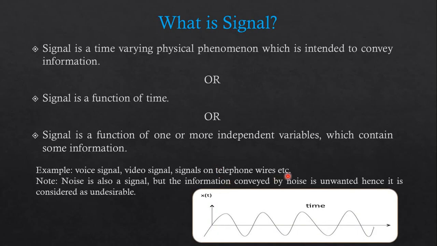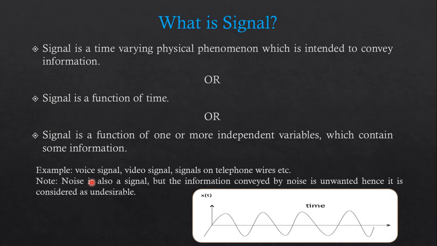Now what is a signal? Again, a signal is a time varying physical phenomenon which is intended to convey some information. So a signal needs to convey some information from one place to another place, or from one form to another form, or a signal is a function of time. Or we can also write: a signal is a function of one or more independent variables which contain some information. So as we can see over here, a signal is a function of one or more independent variables.